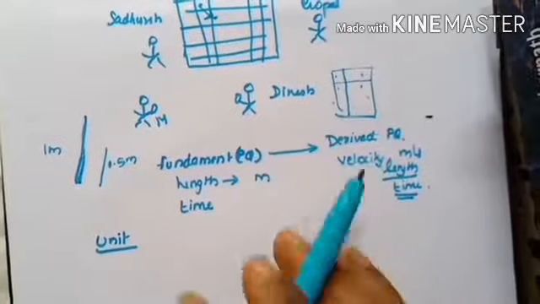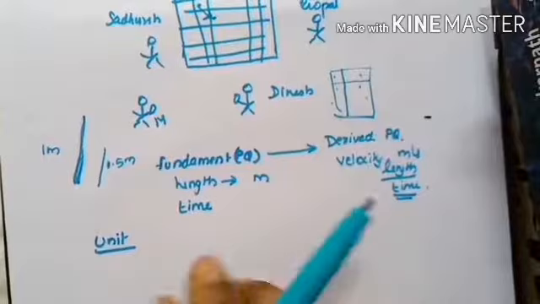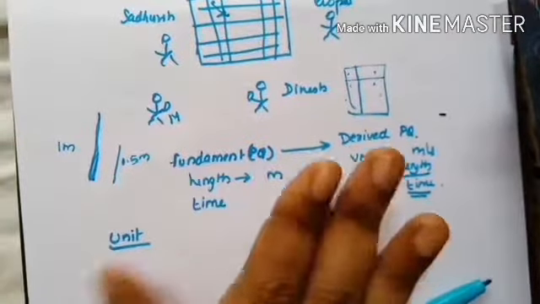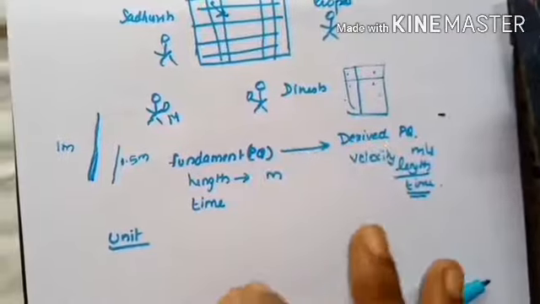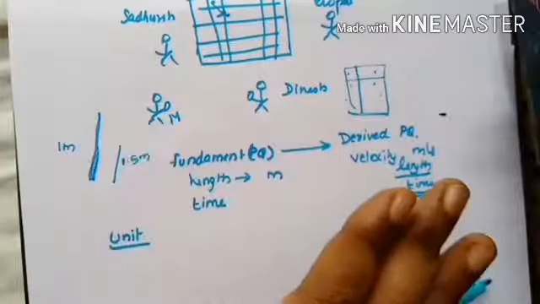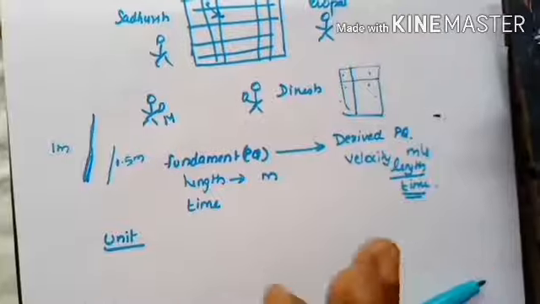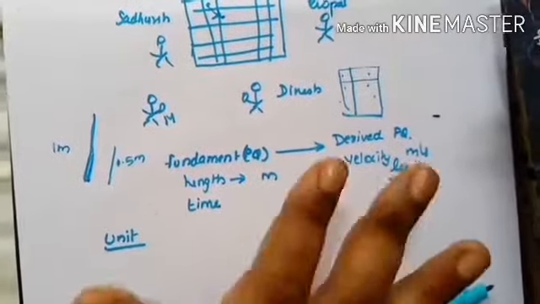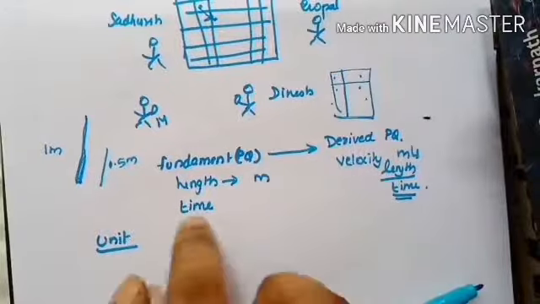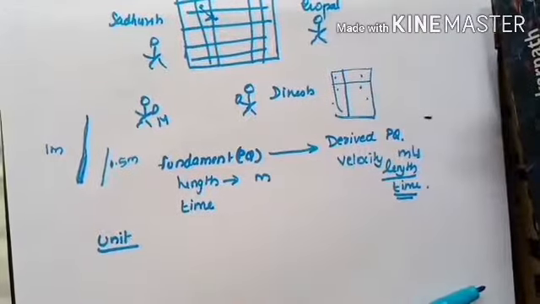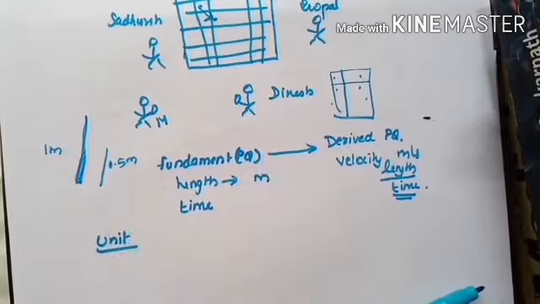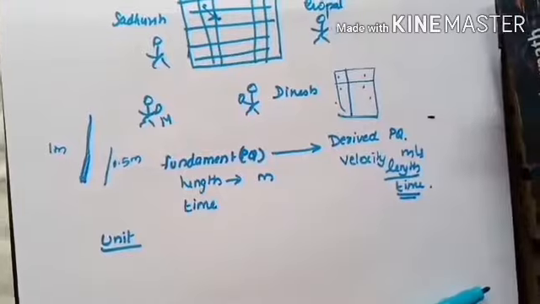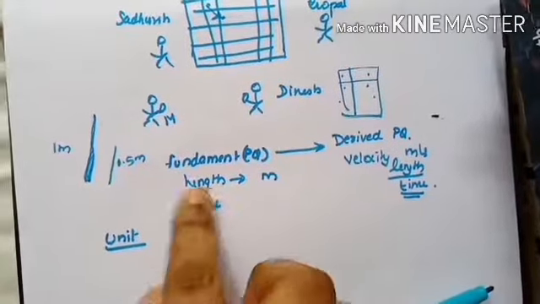So unit is something which has been universally accepted as a common term of reference to measure a physical quantity. Clear? This and all you have learned in 9th class. Since there are two types of physical quantities, there should be two types of units, right? That is fundamental unit and the other is derived unit.